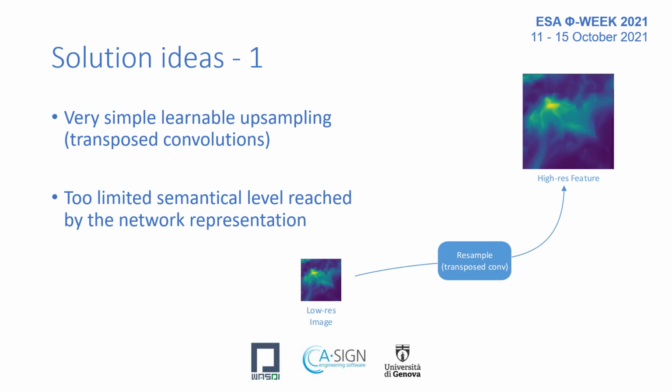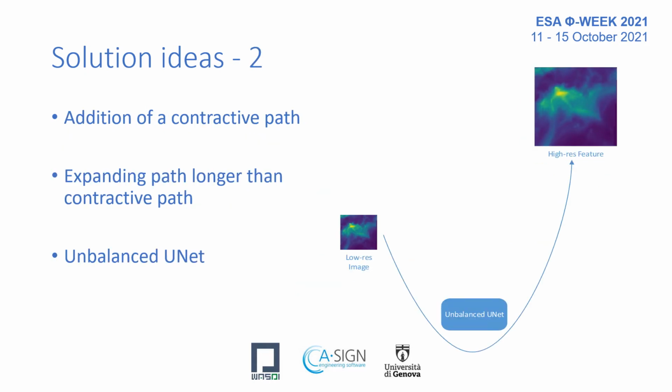The idea for our final solution passes through 3 stages. Initially, we plan to implement a very simple learnable resample model using transposed convolutions. The solution is very limited in the semantical level reached by the network representational state. For this reason, we enhanced the solution to provide, before the expansive path, a contractive path, actually a full CNN. This allows the model to learn a higher semantical representation of the images.